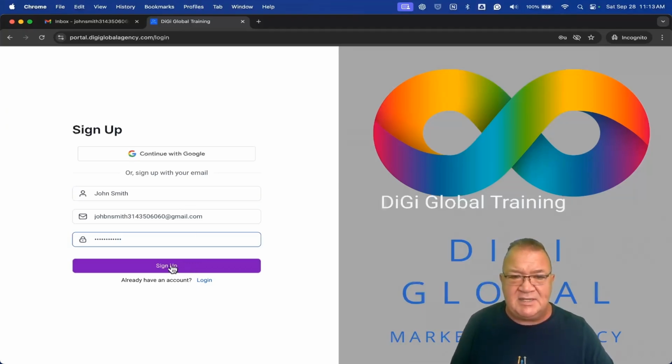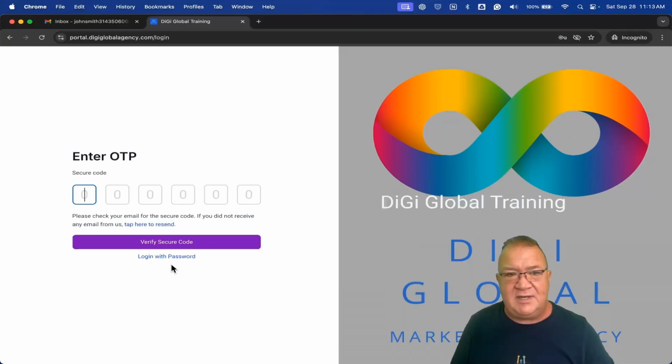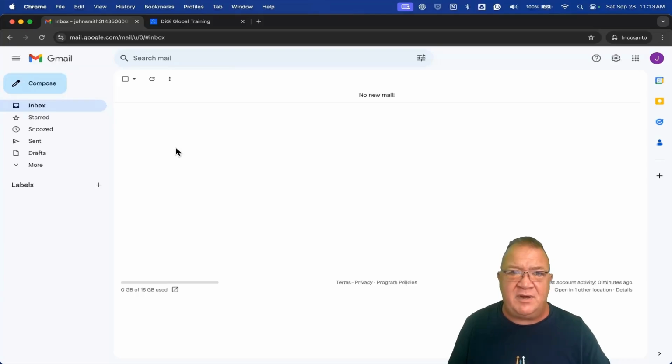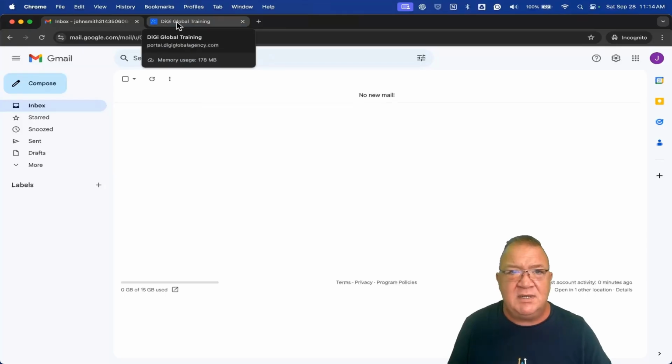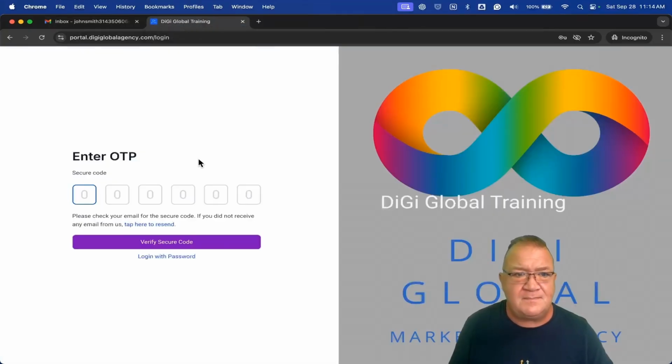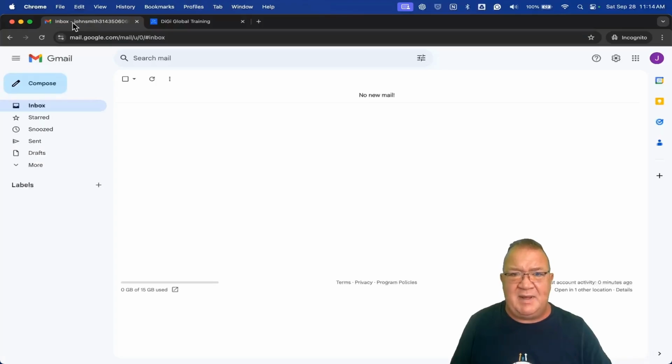Now, when I do that, I'm going to click sign up. Let's look at this and see what happens here. The very first thing that's going to happen, I'm going to pop back over here to emails. Hopefully this isn't going to take too long if I got the email address correctly when I signed up. Before you can actually get logged in here, this is going to be a way of preventing a lot of people from creating fake accounts and having robots do this kind of stuff.